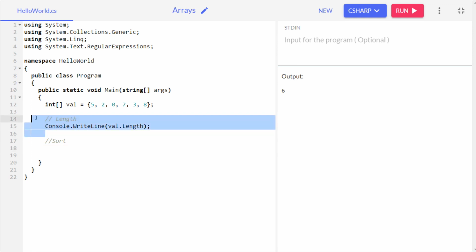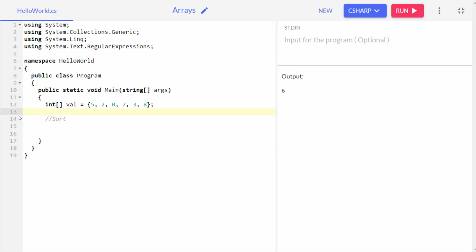First of all, let me remove this length one, because we don't need it anymore. Now let me show you. We have an array initialized.